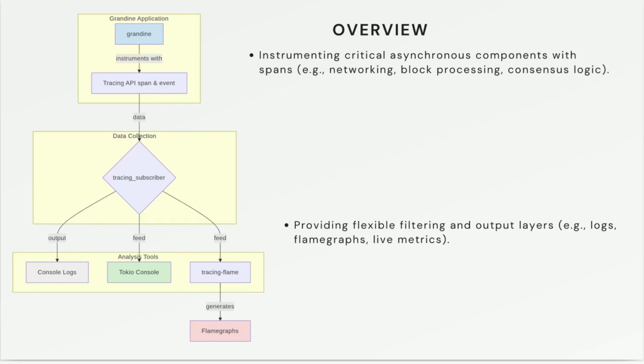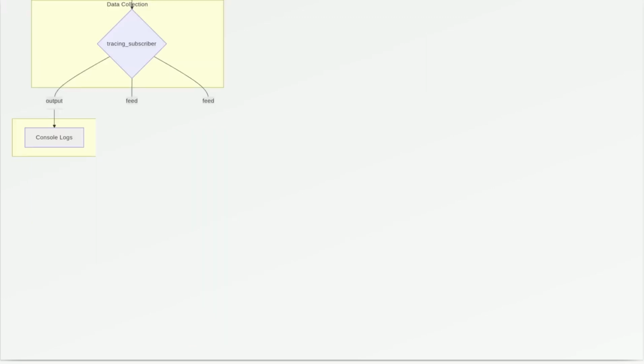And at first, we are going to instrument critical asynchronous components with spans and give that data to the tracing subscriber, which will provide us flexible filtering and output layers. So let's take a quick look at the final possibilities and benefits that the tracing subscriber provides to us.